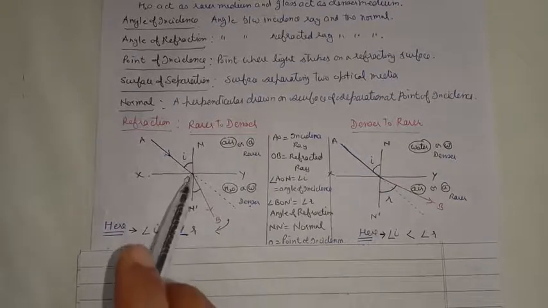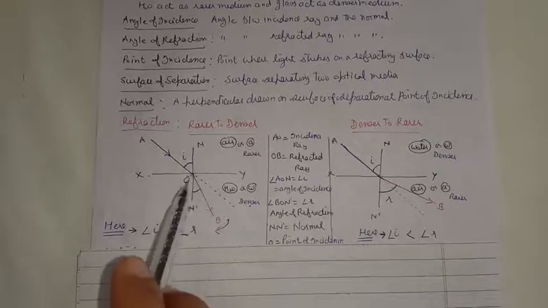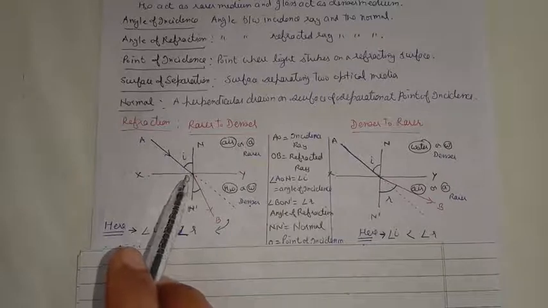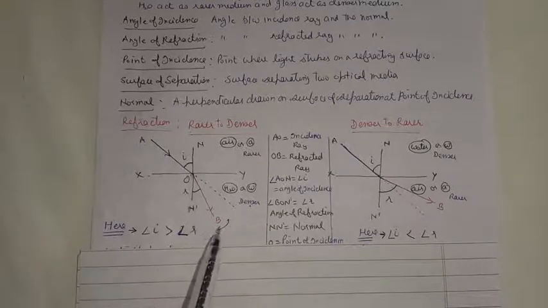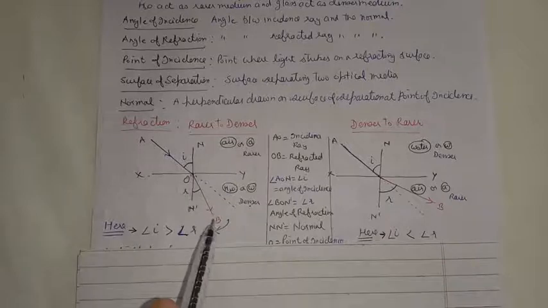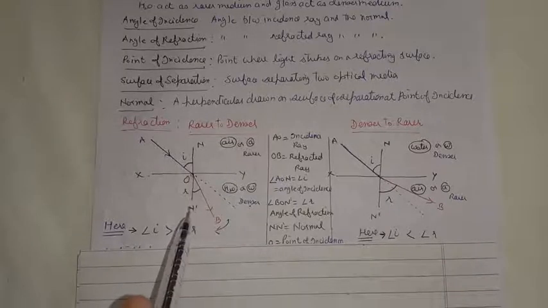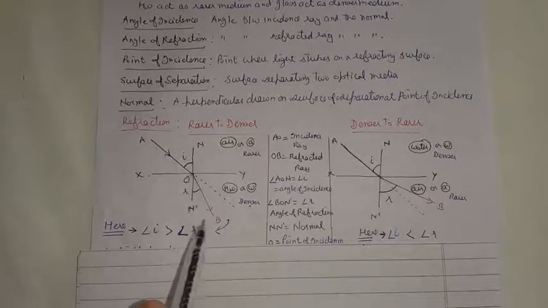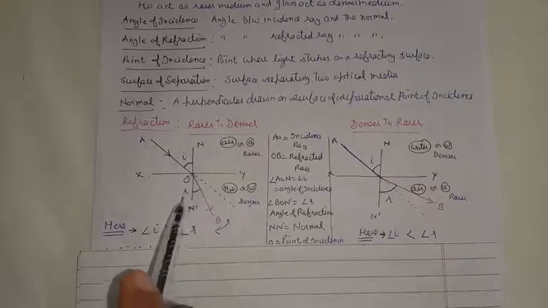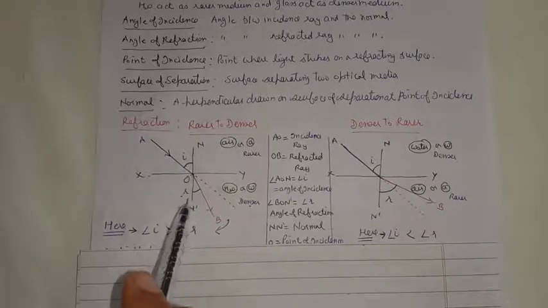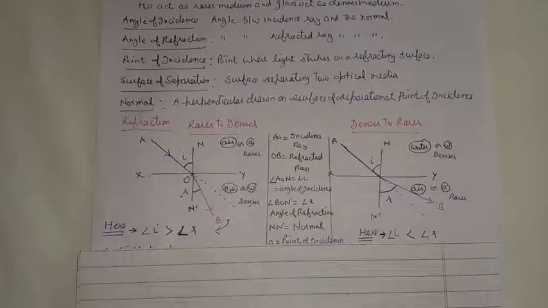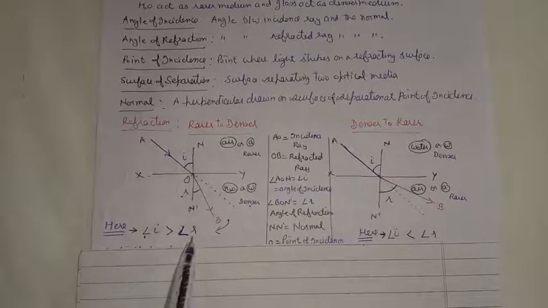So when it goes into the denser medium, we will obtain the new path of the light going from O to B, which will be our refracted ray OB, and the angle it is making with the normal, angle BON dash, which is represented by r, is known as the angle of refraction. Here the angle of incidence is always greater than the angle of refraction.